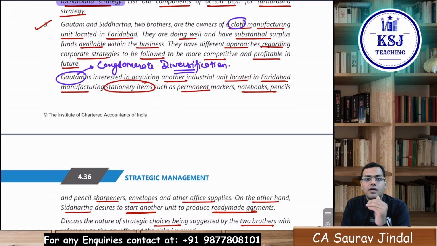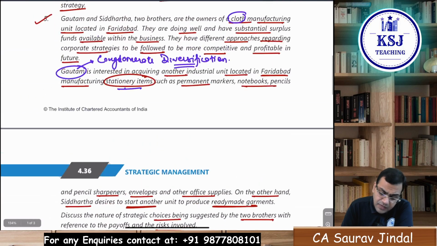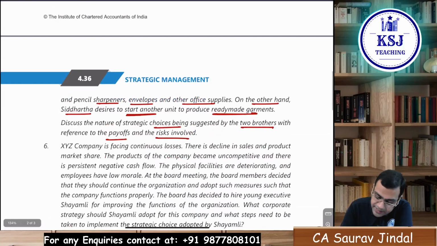Then what is a conglomerate diversification? Where the acquisition of the business which is not related to the existing business is being done, right? So he wants to enter into the business which is into stationery items such as permanent markers. All these lines you will pick up and write it in the answer, right? Now, if you look at Siddhartha, they are into cloth manufacturing business. Now he wants to enter the ready-made garment business.